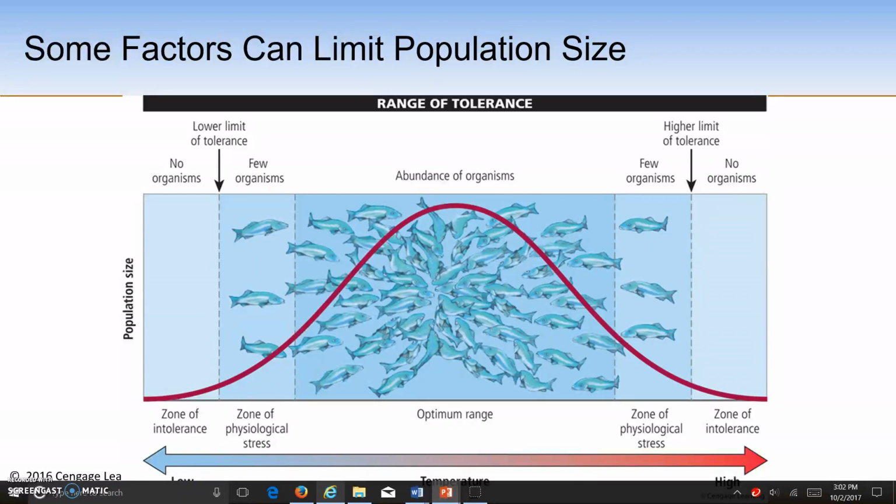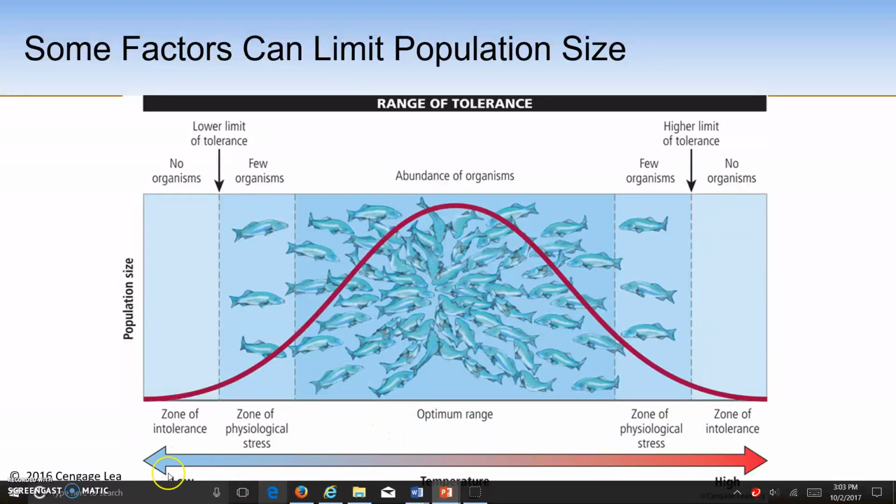In addition to having too few of a limiting factor, or being on the brink of the range of tolerance of a limiting factor, you can have too much of a limiting factor as well. Too much water on land or too much acidity in aquatic environments can impact the types of species that live there. This diagram is depicting a range of tolerance for a fish species.